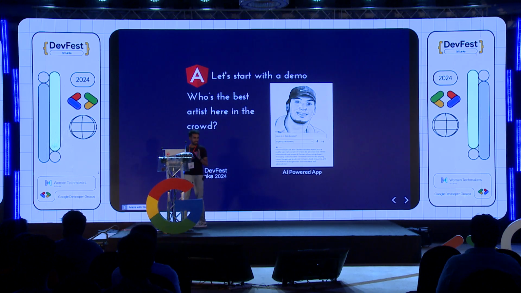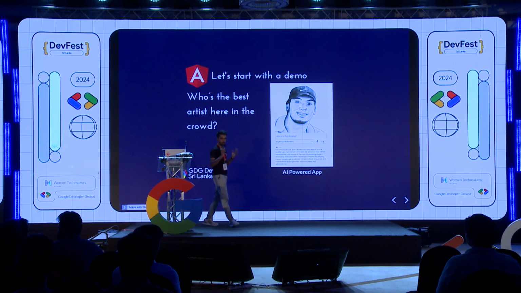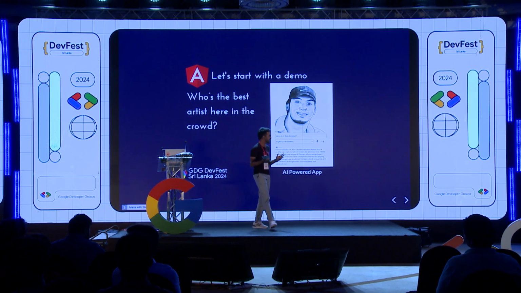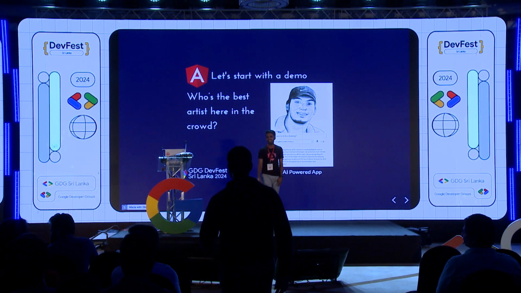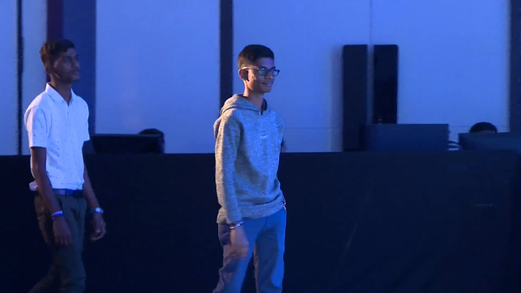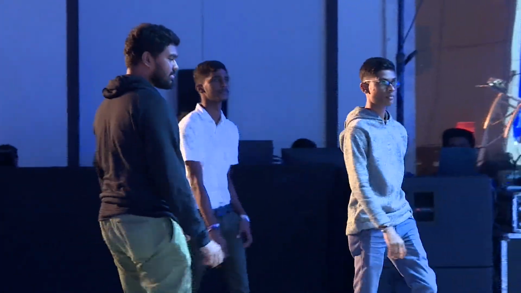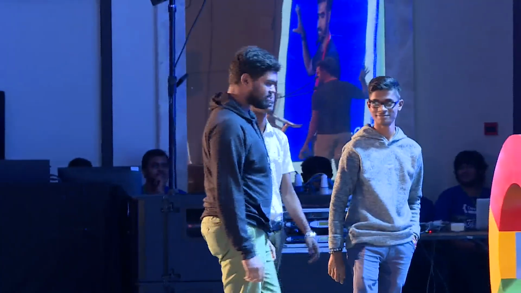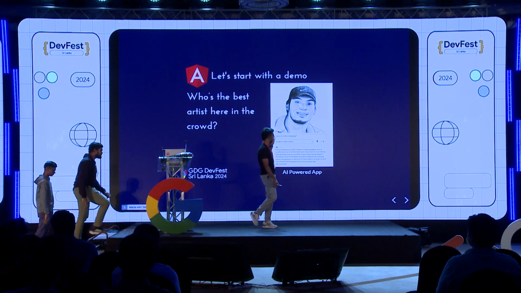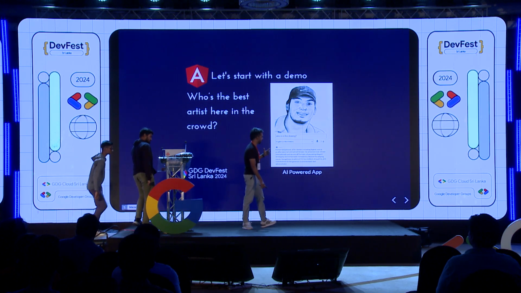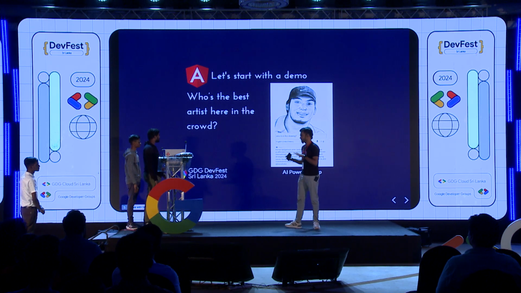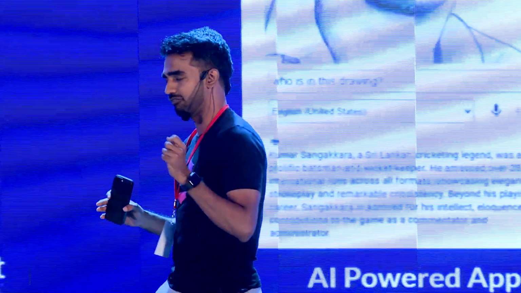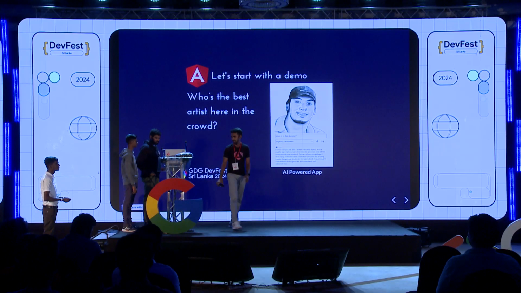So this particular application lets the user draw an object. It could be anything. I drew this picture of Kumar Sangakkara. I'm just lying, right? Whatever picture you draw, Gemini will translate the object into an image, and then it will do RAG to search whatever content is available on the web to display as a result. So let's start with the demo.